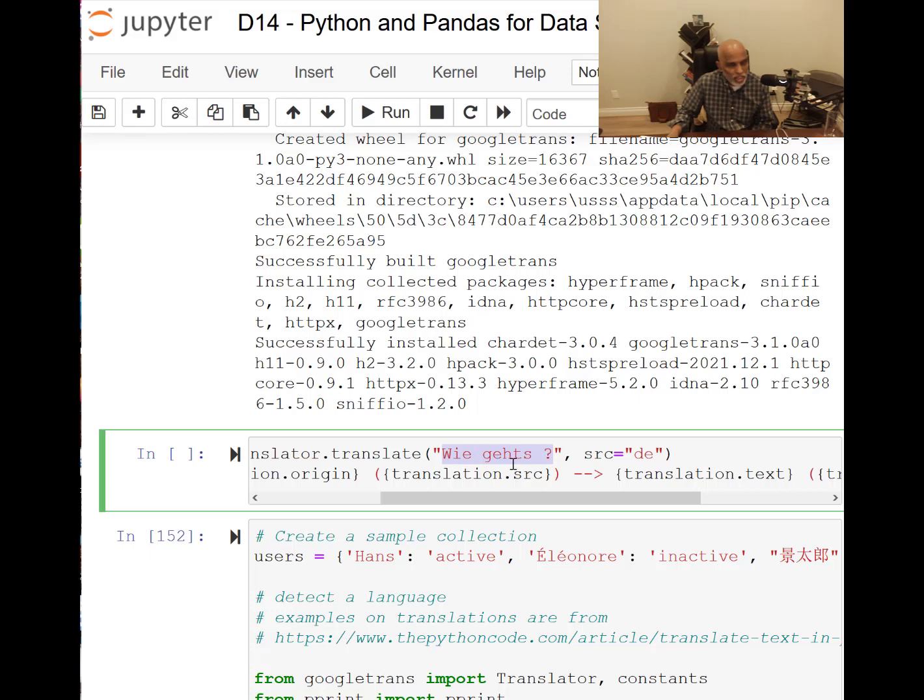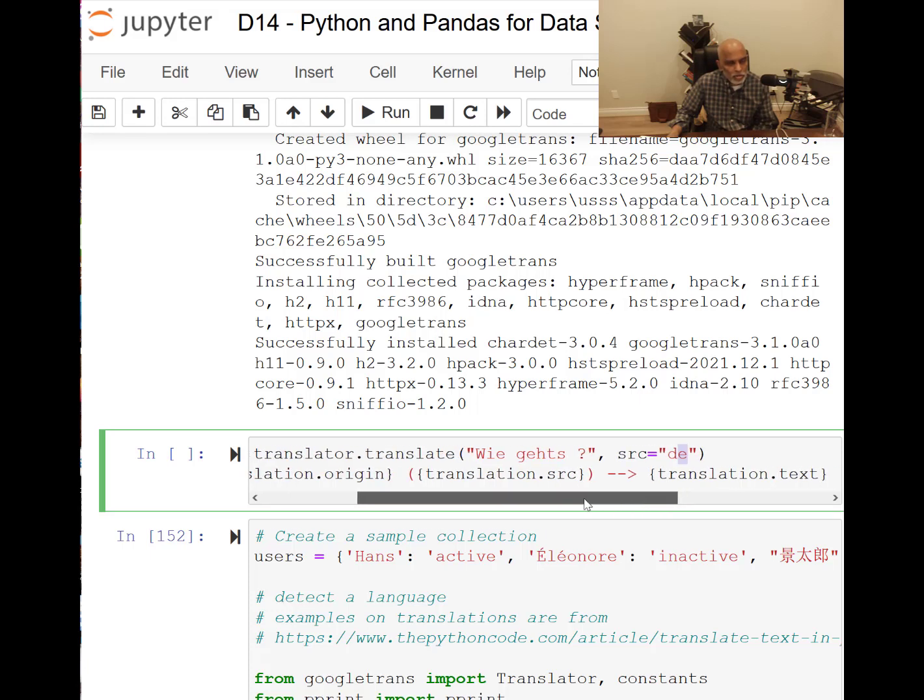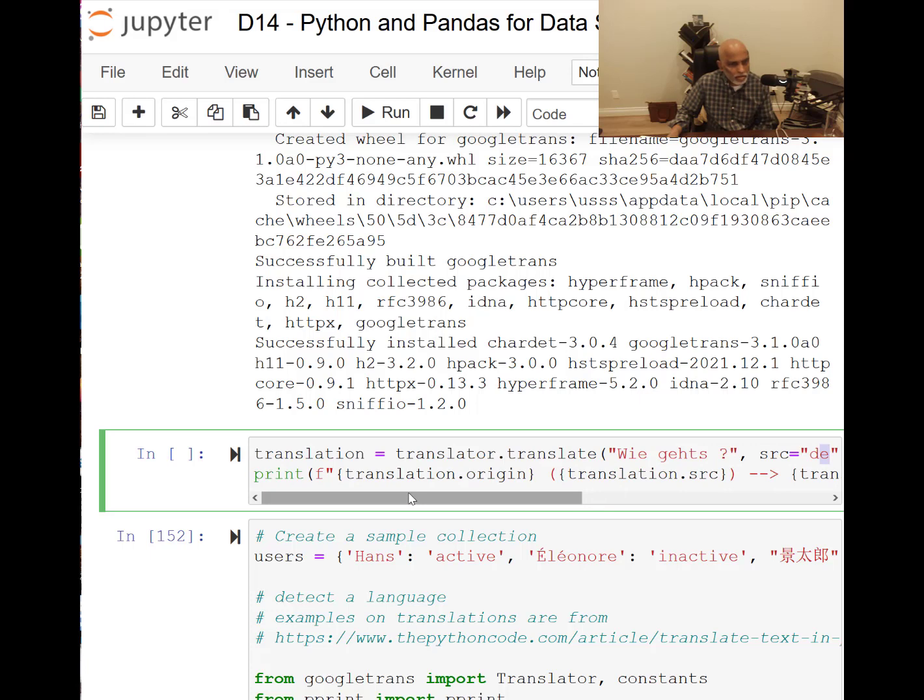Wie geht's, question mark, comma, src language, destination language Dutch. Okay, that is the German language. And then I'm printing with the f-print command, the format command. F within quotes we can use.